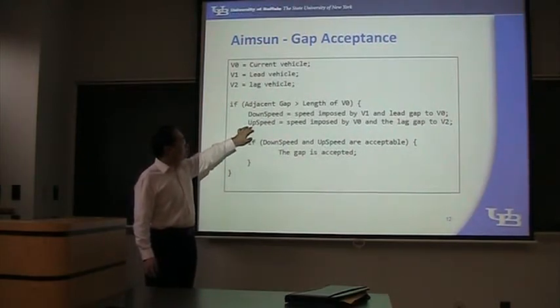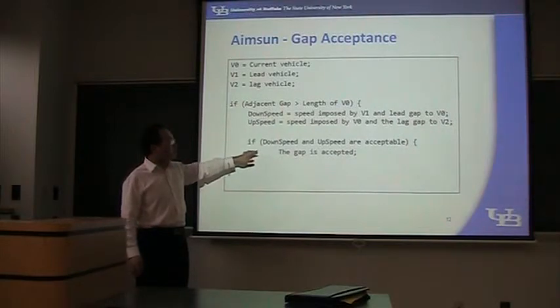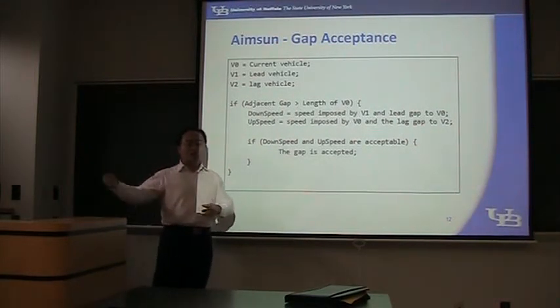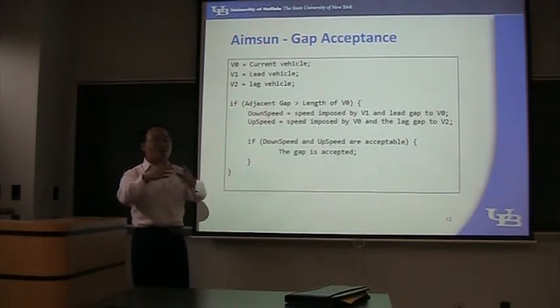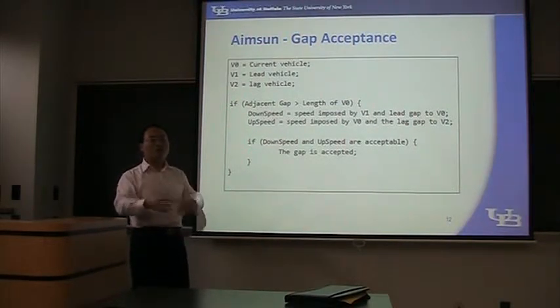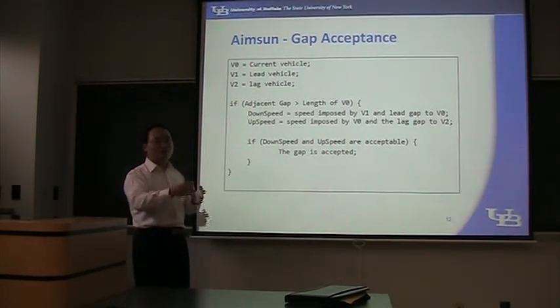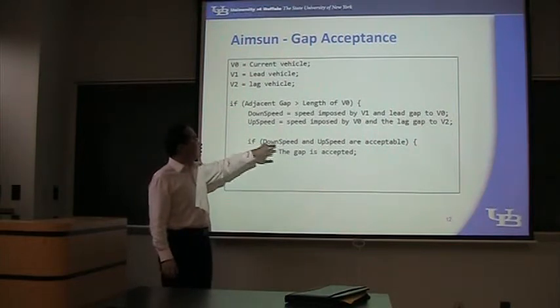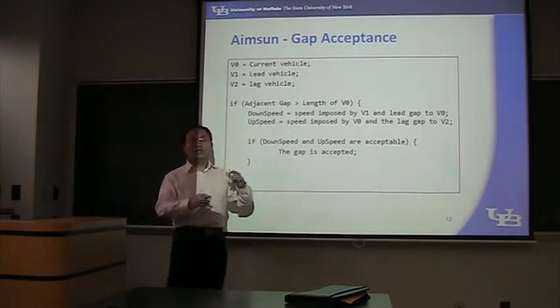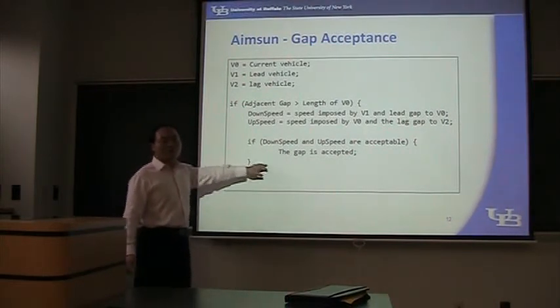And these two speeds, what do I mean by acceptable? Typically, when I insert myself into the gap, I probably have to slow down, and the lag vehicle probably also has to slow down, and these slowdowns are restricted by the maximum deceleration. So if these speeds are acceptable according to the maximum deceleration, then the gap can be accepted.